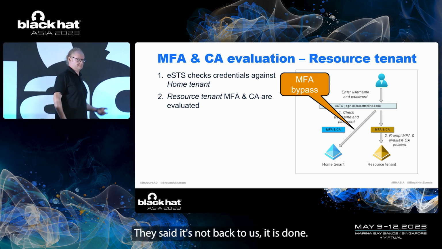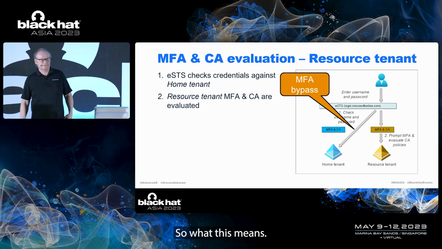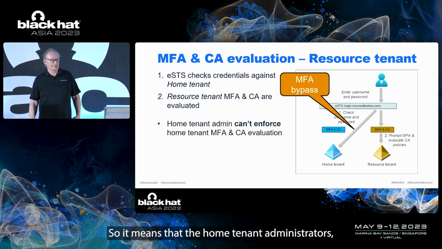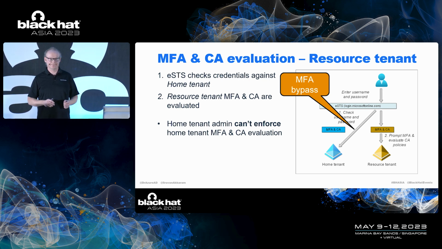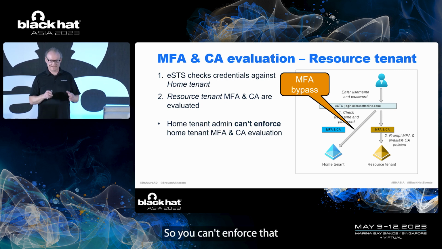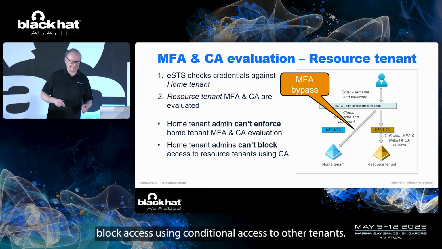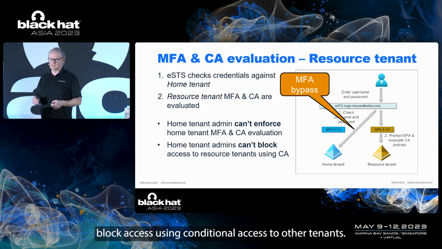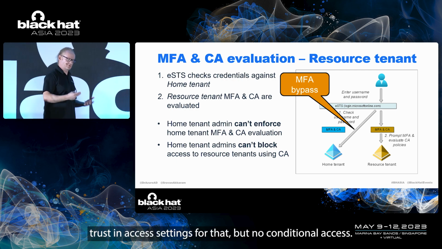They said it's not, but to us it is. So what does this mean? It means that the home tenant administrators can't enforce home tenant MFA or conditional access evaluation, whatever you have there. So you can't enforce that. And you can't block access using conditional access to other tenants. You can use cross-tenant access settings for that, but no conditional access.